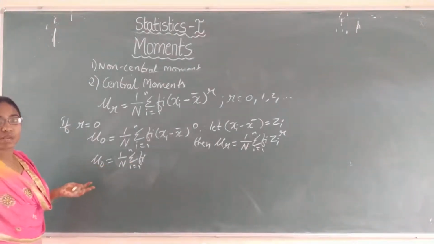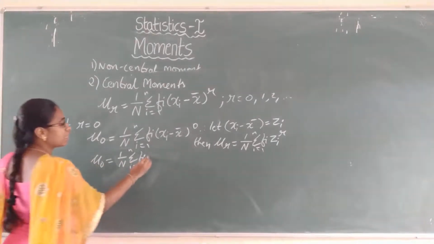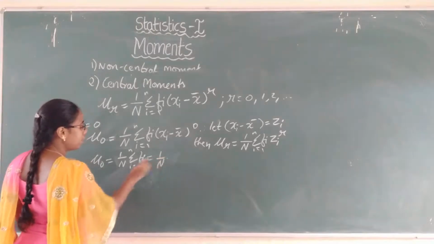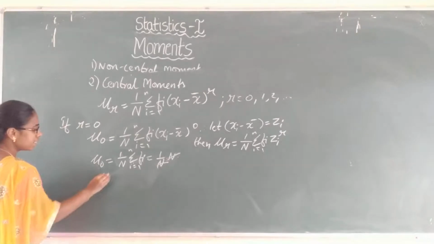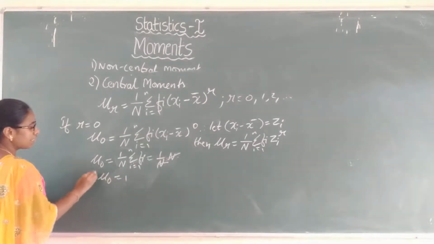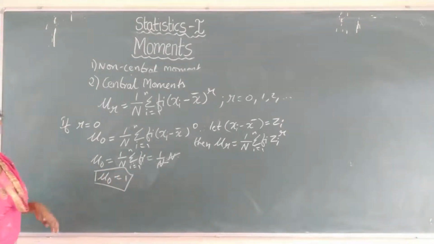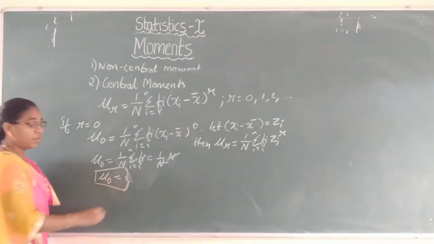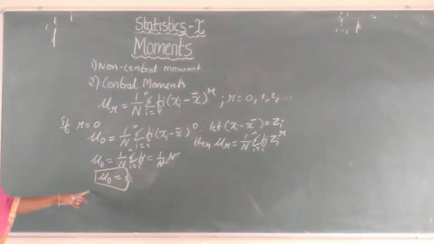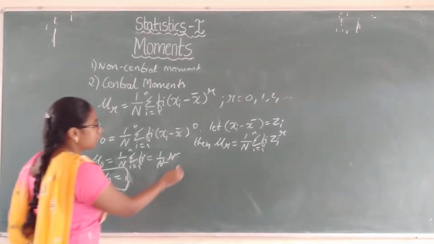Summation fi is nothing but the total frequency, that is n. So 1 by n into n, the n's cancel, and the mu naught value equals 1. In the same way, mu naught dash also we got as 1, and mu naught here is also 1. Now we will put r equals 1.